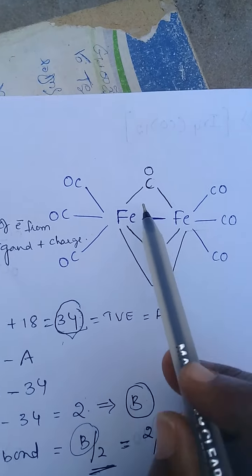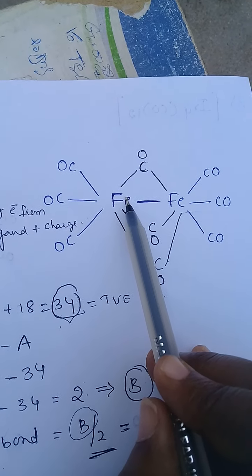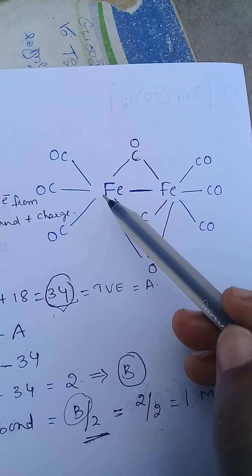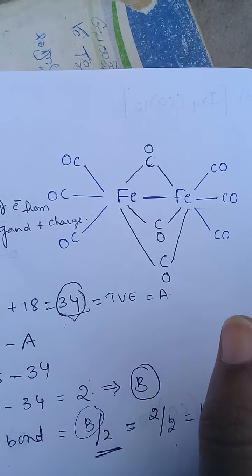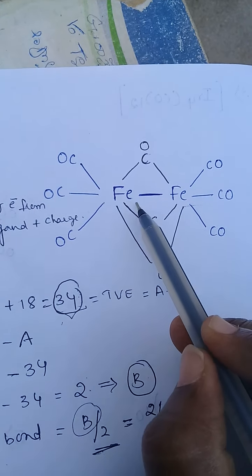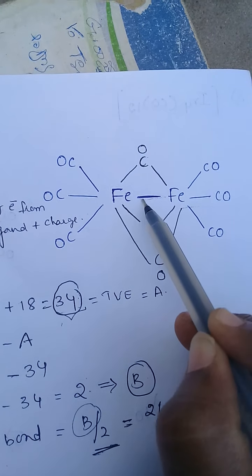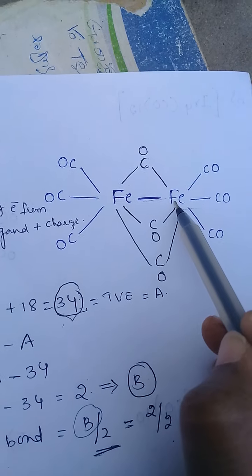See here the structure. What are metal cluster compounds? Compounds in which the metal atoms are linked directly to one another. Here, directly, one metal-metal bond is present.